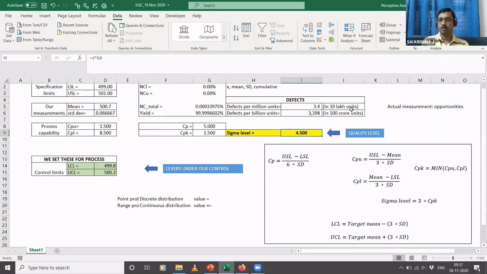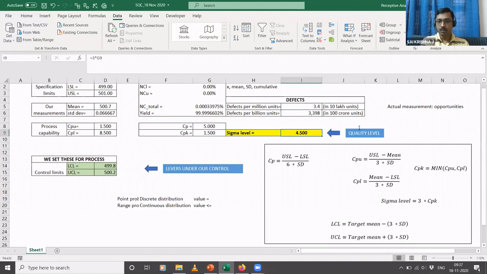So each step is an opportunity. Okay, so this defect is actually measured in terms of defects per million opportunities. So for each bottle cap, if you have 2 opportunities, then if you're manufacturing 10 bottle caps, you will have 20 opportunities. So that is exactly how this defect is measured. Just for the purpose of simplicity, I've just put it as units.